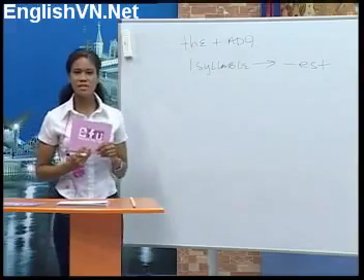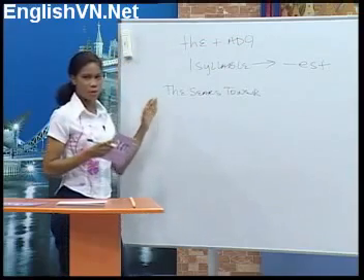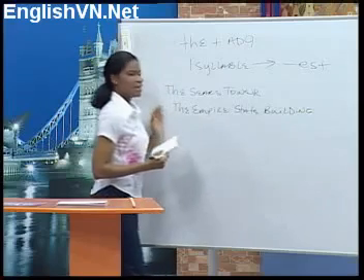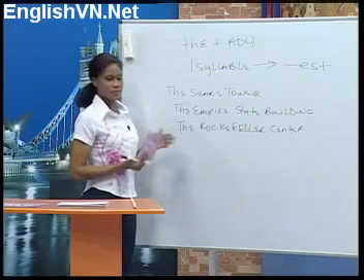Now let's look at some pictures. Okay, the Sears Tower. The Empire State Building. And the Rockefeller Center.